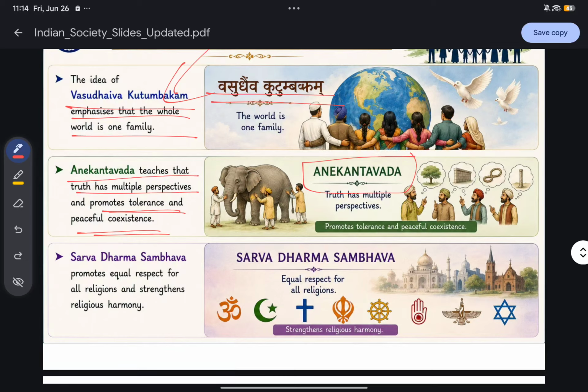Now the third philosophical principle that makes India united is Sarvadharma Sambhav. This principle says that we should respect all religions equally.